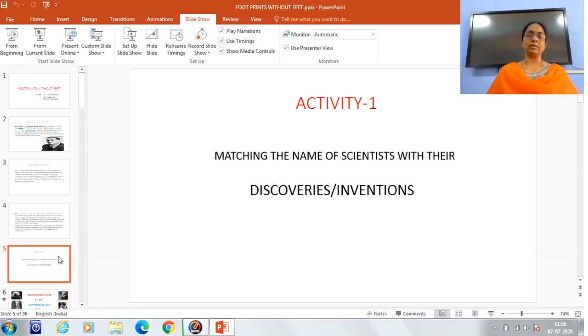Before starting the lesson, let us have a small activity. That is, matching the name of the scientists with their discoveries or the inventions. Now I am going to show the pictures of a few scientists along with their discoveries. Only thing is that you have to match the scientist and his discovery. Let us move to the next slide.